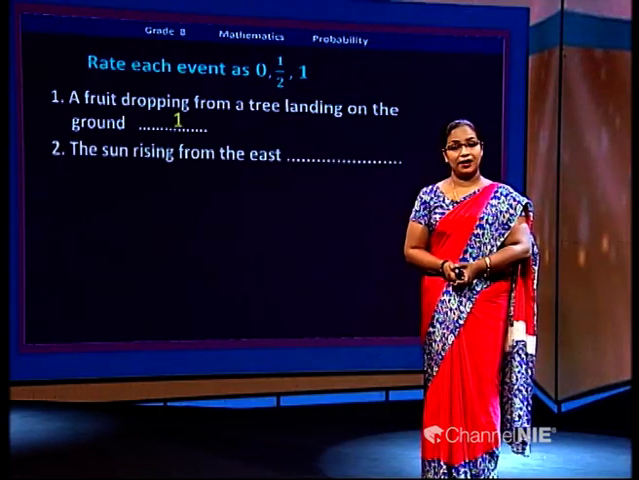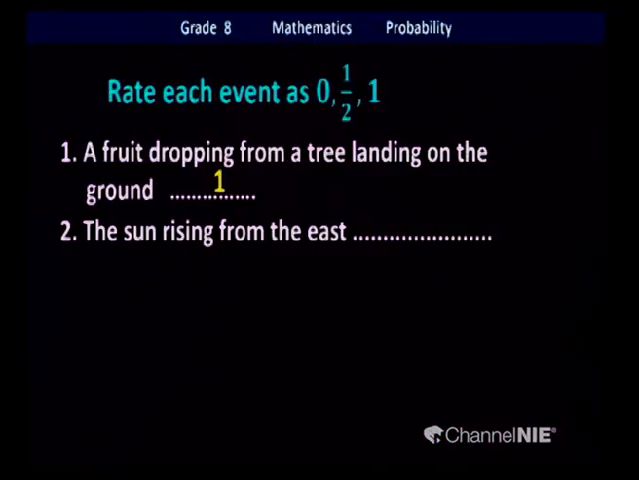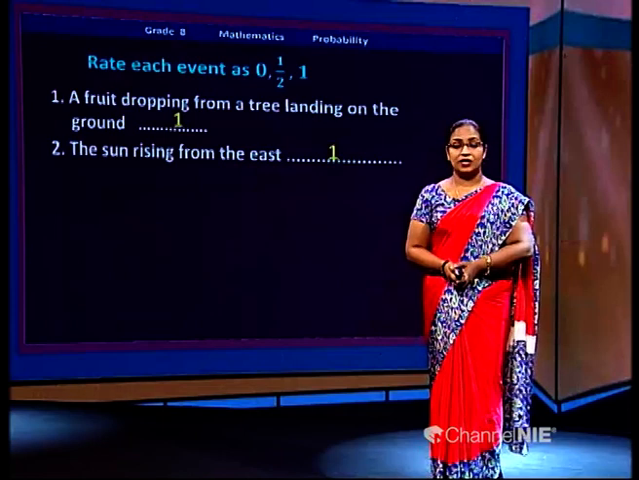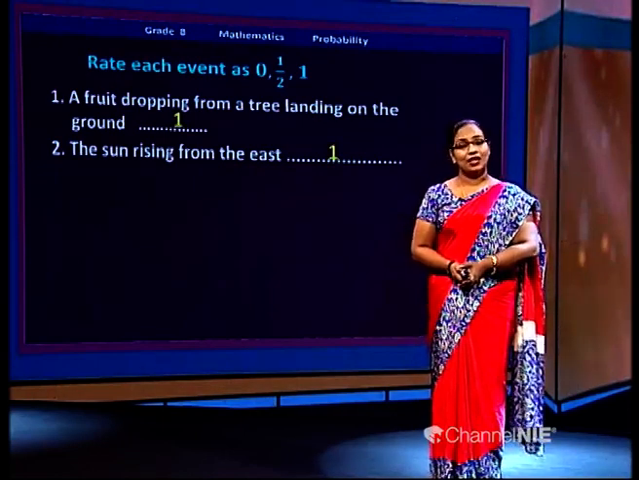Read this. The sun rising from the east. Does it definitely occur or not? Yes, it definitely occurs. The sun rises from the east direction. So what is the mark you're going to give? That is 1. You can rate it as 1. Good. For events which definitely happen, we give 1 mark. We rate it as 1. Good. We'll see another one.